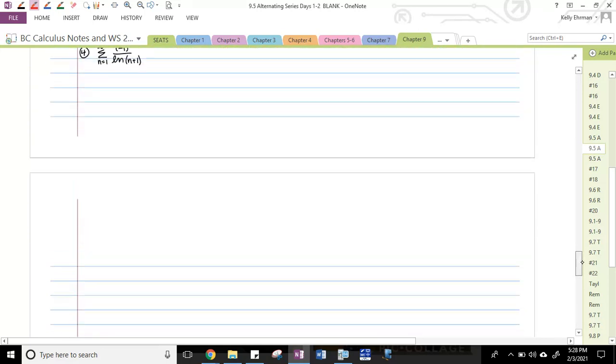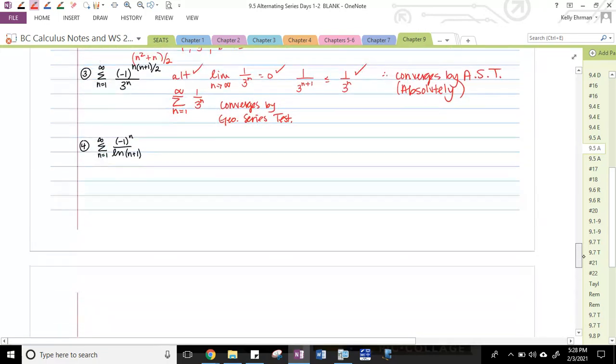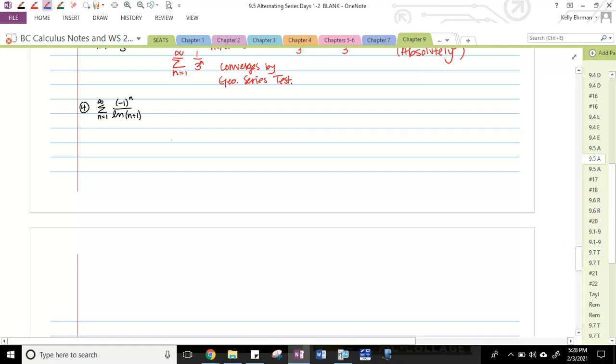All right, and then, I think our final example for today, could it be? Yes. As far as my notes go, our last example for today, okay. Is this one alternating? Yep. -1 to the n. Is the limit as n approaches infinity of 1 over natural log of n plus 1 going to equal 0? Yes, because even though it grows slowly, the natural log of n plus 1 goes to infinity. It just is slow about getting there. So, yep.